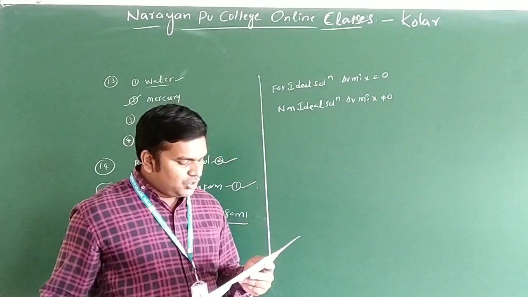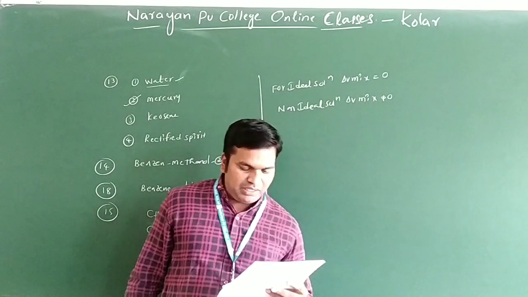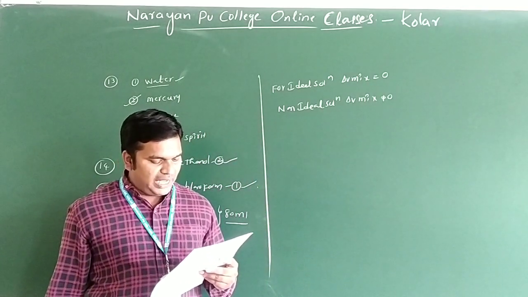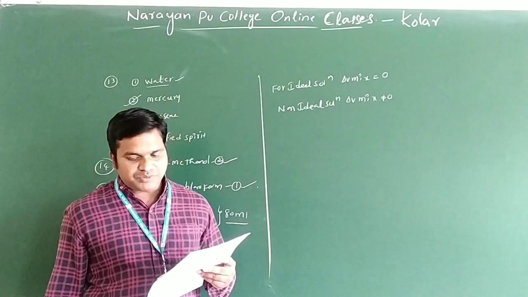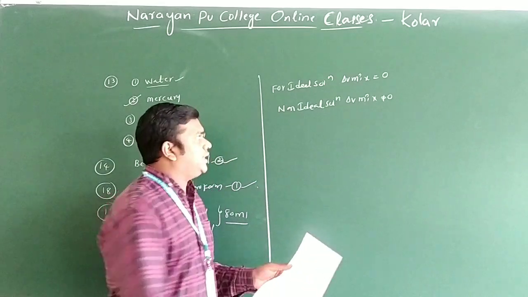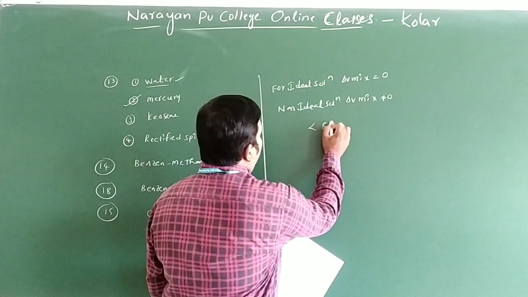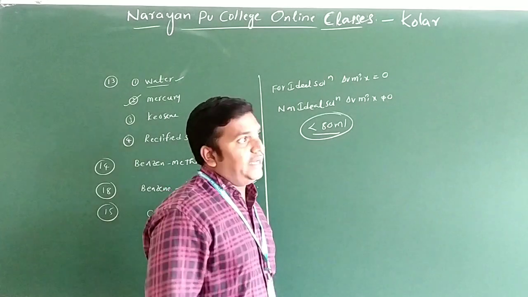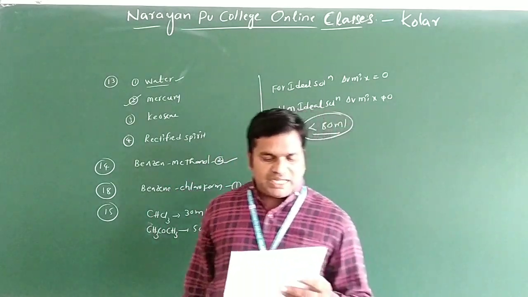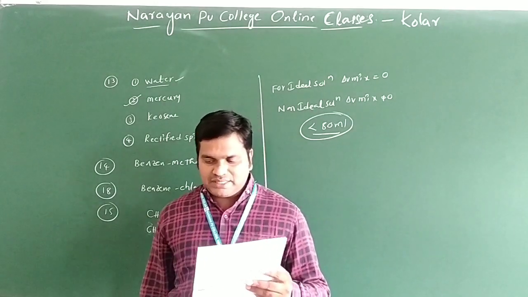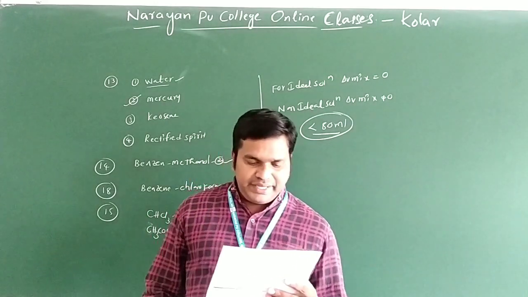So you can see the options. What are the options we have? First option we have greater than 80 ml. Second option we have less than 80 ml. Third option we have 80 ml. Fourth option we have greater than 80 ml. So what is the answer we take? The volume of the solution is less than 80 ml. The answer is the second option, that is less than 80 ml.